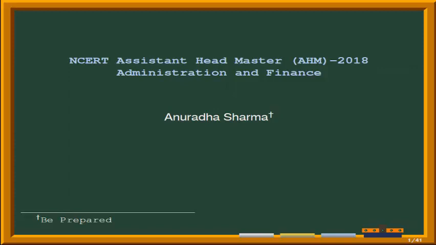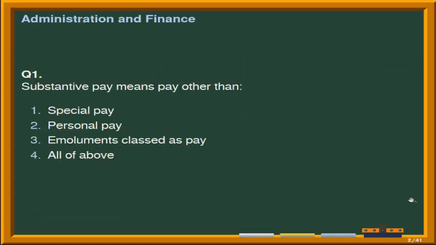So let's start with our first question. Substantive pay means pay other than, and the given options are number 1 special pay, second option is personal pay, third option is emoluments classed as pay, and the last option is all of above. Correct answer is option 4, that is all of above.